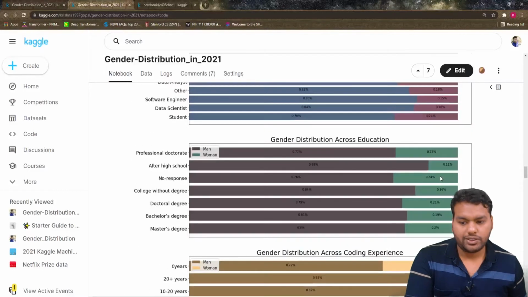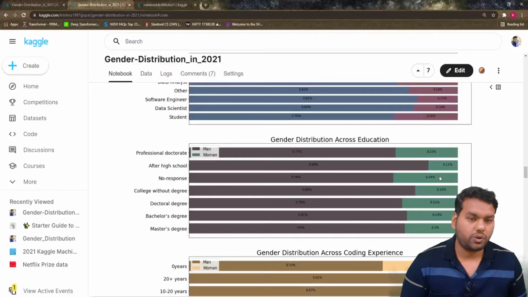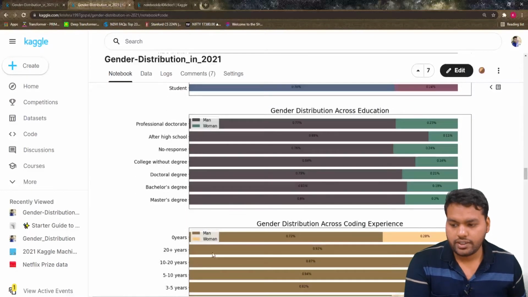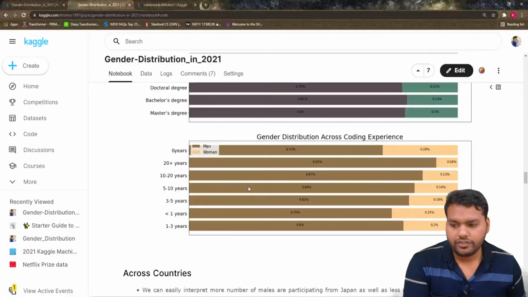Then we talked about education. We just wrote one function which can do all this work for all the different columns for us. Here we see how many are men and women with a master's degree, a bachelor's degree, and how many started doing Kaggle and data science after high school. Then we see the coding experience. With 0 years, meaning no experience, they have never done any coding, there is a 28% ratio of women, while for 20 plus years of experience, men are more.